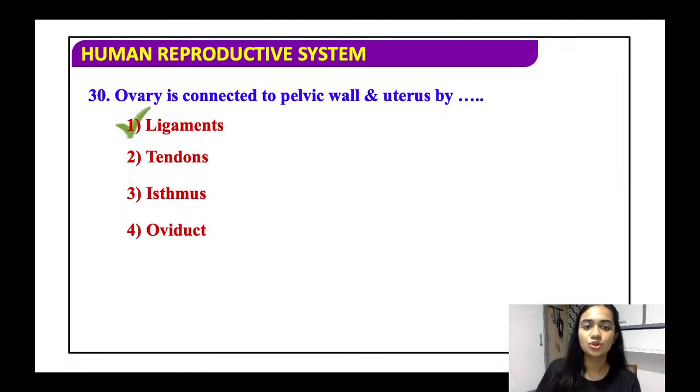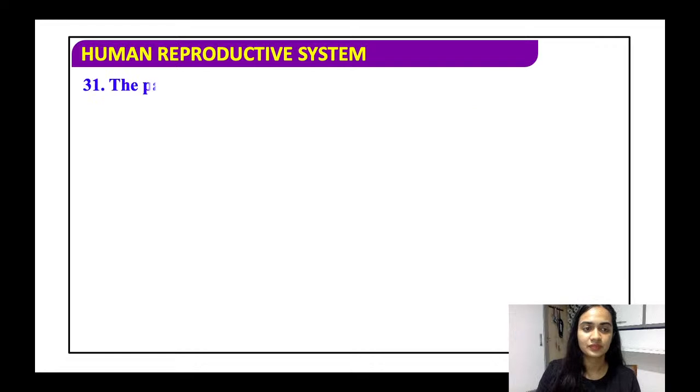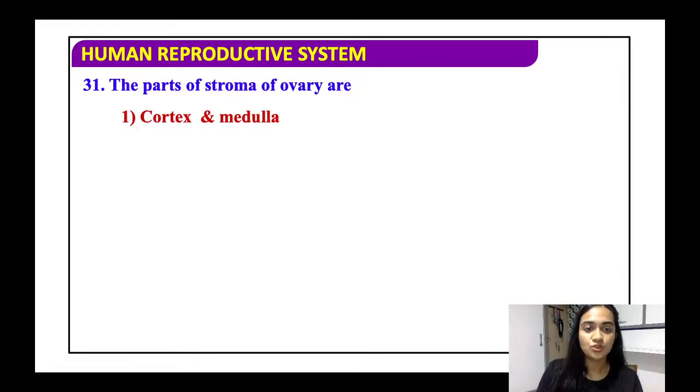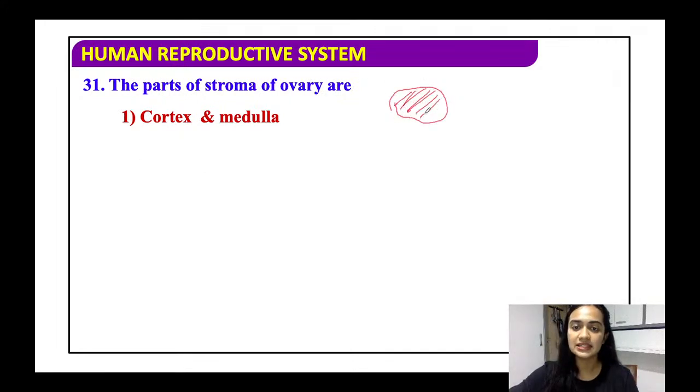Ligament is what connects our pelvic wall and uterus, okay. The parts of the ovary: stroma, that is the outer covering of the ovary, are stroma, basically all the internal content of the ovary. So if this is our ovary, all that is present inside is the ovarian stroma. All right.